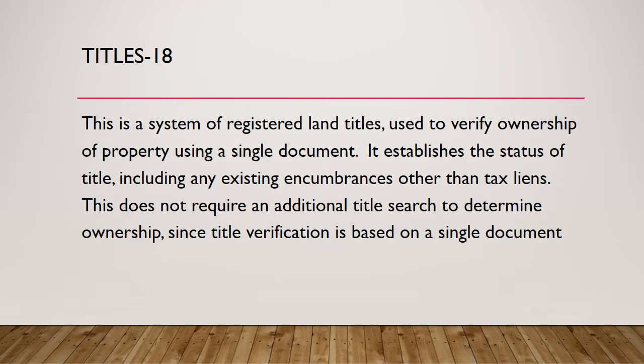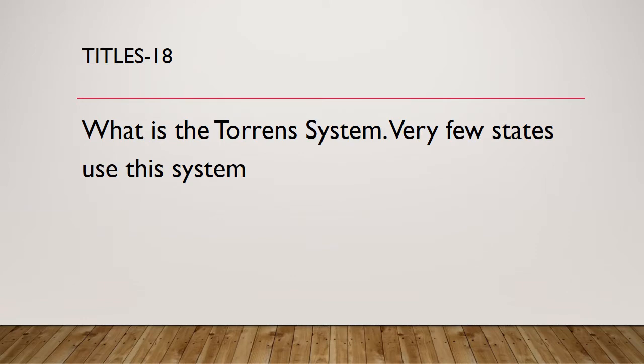Question 18. This is a system of registered land titles used to verify ownership of a property using a single document. It establishes the status of title, including any existing encumbrances or other than tax liens. This does not require an additional title search to determine ownership, since title verification is based on a single document. What is the Torrens system? Very few states use this system.